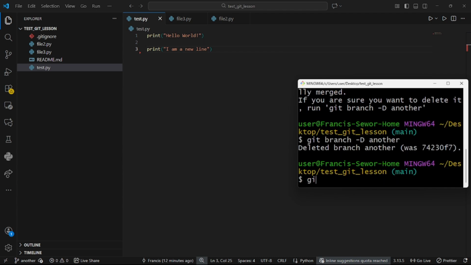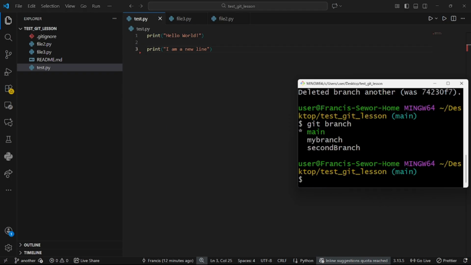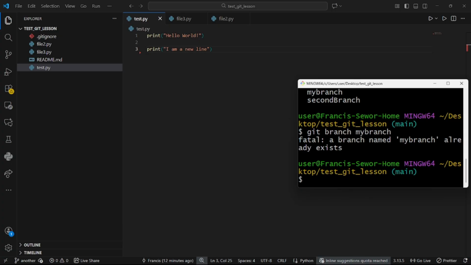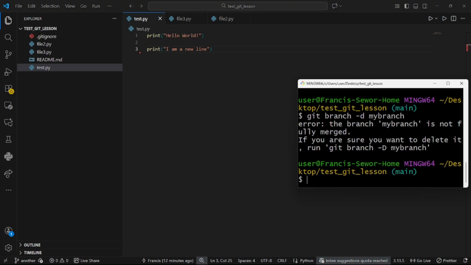Then it's deleted. So git branch, right now it's deleted, right? Let me do git branch negative small d my branch. So I'm trying to delete that branch. It's also going to give you the same warning because we didn't do any merging, right? But we want to delete the branch. So are we sure to do that? I'll do git branch negative capital D, my branch, right?